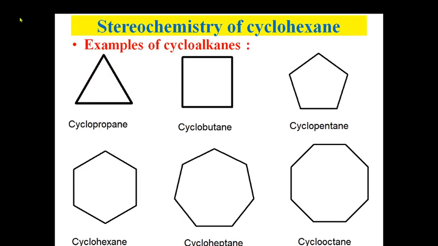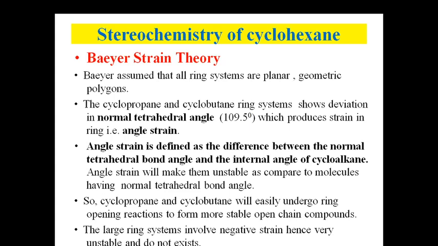These are some examples of cycloalkanes. So this is the cyclopropane, as 3 members are present there, 4 members cyclobutane, 5 members cyclopentane, so 6, 7 and 8, that's the cyclohexane, cycloheptane and cyclooctane respectively. Now related to these compounds, Baeyer has proposed one theory, that's the Baeyer-strain theory. So this Baeyer-strain theory is related to the stability of cyclic compounds.